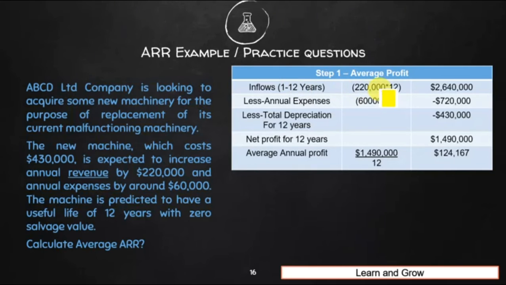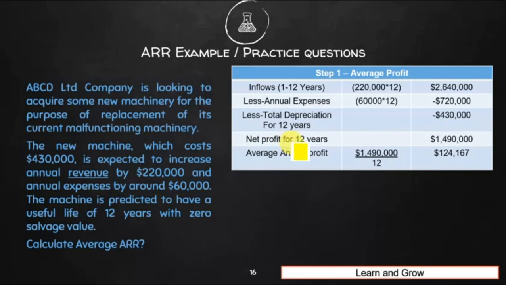So inflows for 12 years is 2,20,000 into 12, which is $26,40,000, right? Less annual expenses, which is 60,000 per annum, multiplied by 12 years, is $7,20,000 for 12 years. Then total depreciation for 12 years. The whole value of the machinery would be written off to 0, right? So the whole amount would be taken as depreciation. Why have we taken the whole amount? Because this depreciation amount is for 12 years. Remember that, right? We are doing all the calculation for 12 years right now.